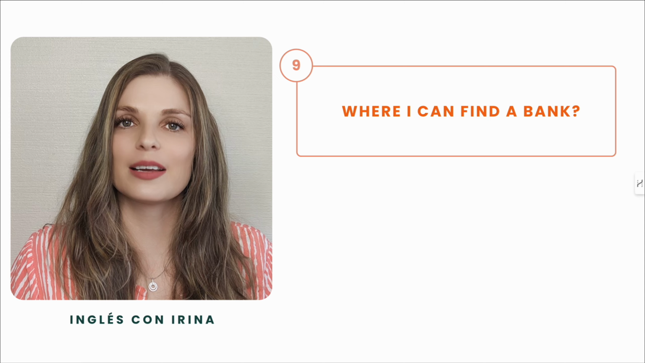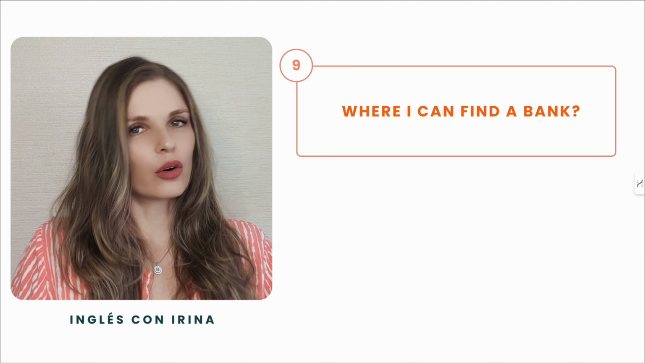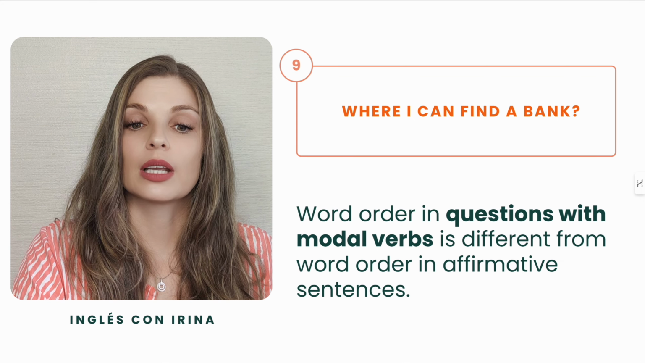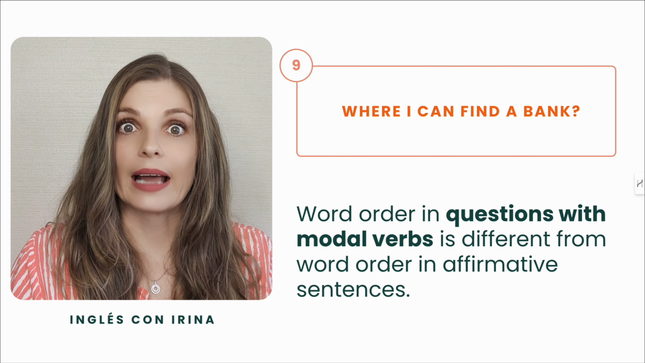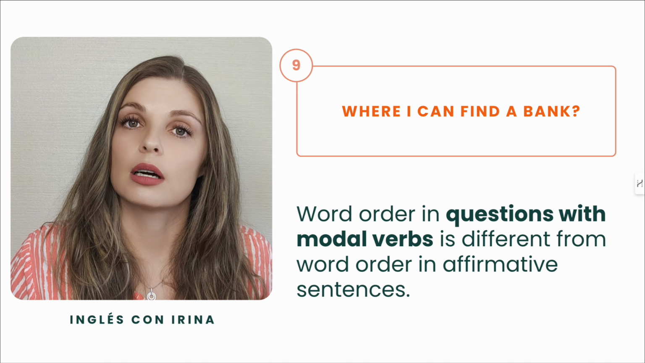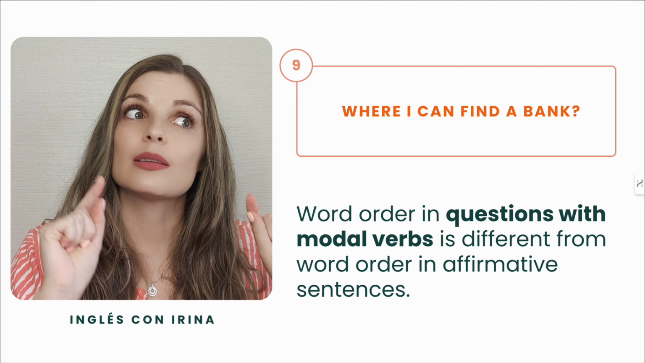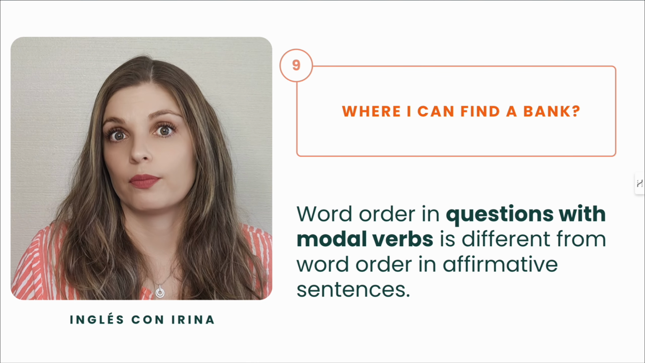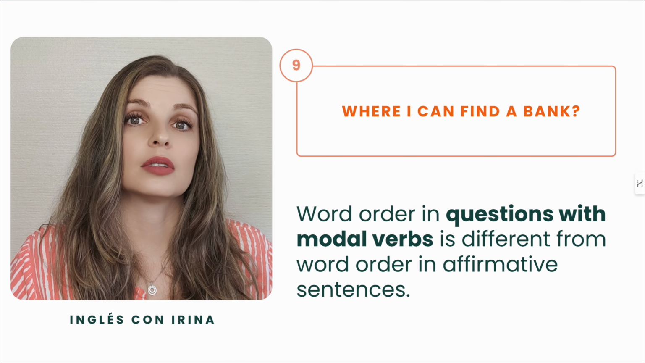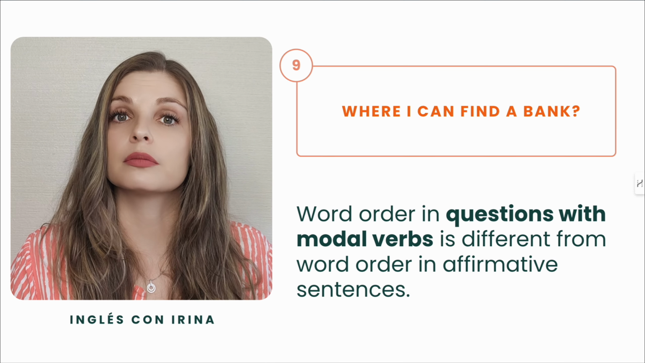So the number 9 mistake is, where I can find a bank. Do you know what's wrong here? Let's find out. I can tell you that we have here a modal verb, right? Modal verb can in this particular situation. So the word order in questions with modal verbs is different from the word order in positive sentences with modal verbs. The way we see the sentence now, it's pretty much a positive sentence. If we remove the question mark from the end, that's a normal sentence, affirmative.